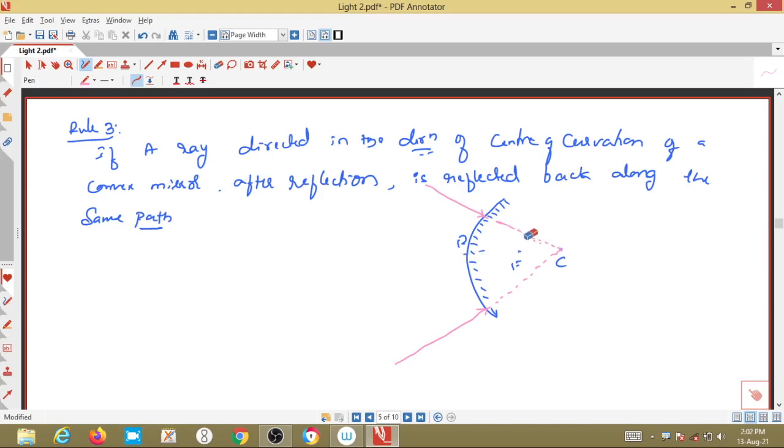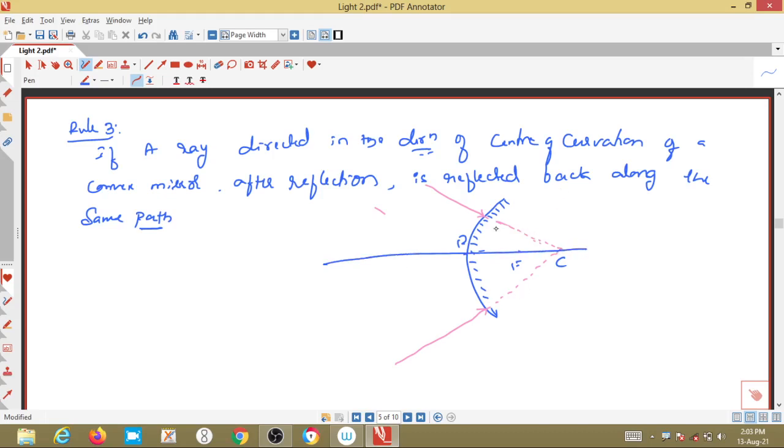When it is directed to the center of curvature, what will happen? Because it passes through this radius of curvature line, the angle of incidence becomes 0, hence the angle of reflection will become 0.